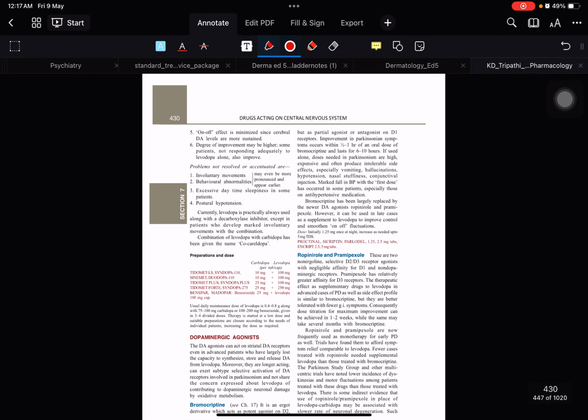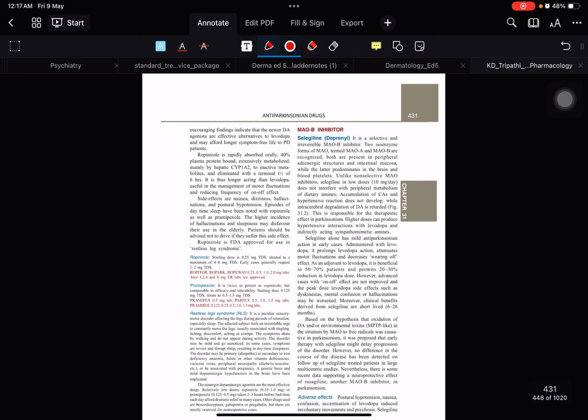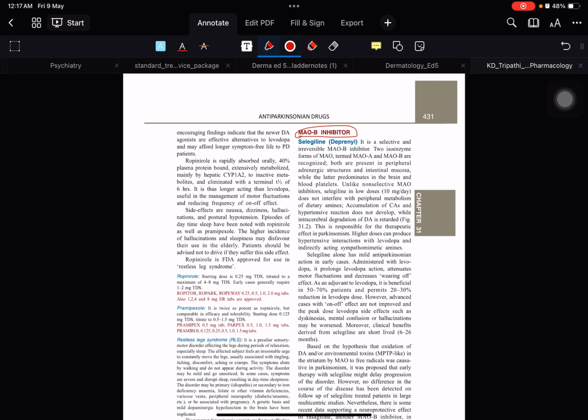Dopaminergic agonists like bromocriptine and ropinirole can be given. For MAO-B inhibitors, you need to remember rasagiline and selegiline. What's the adverse effect of MAO-B inhibitors? Let's first talk about COMT and then we'll come to MAO-B. MAO-B inhibitors are used with levodopa.